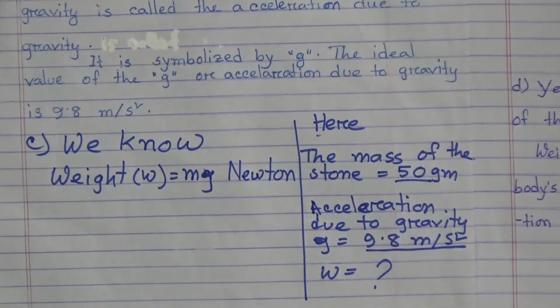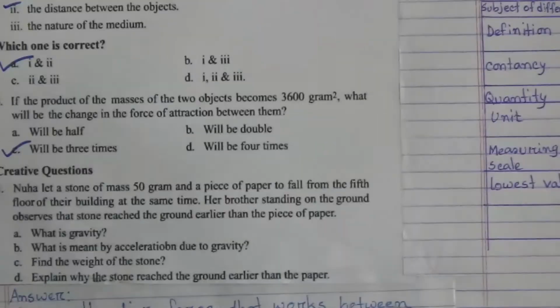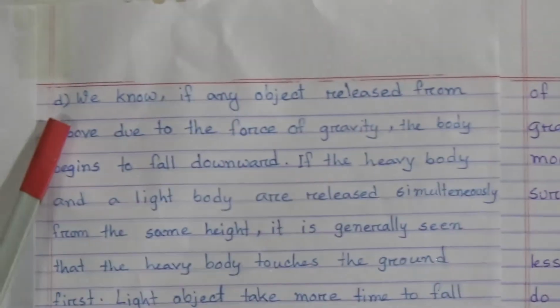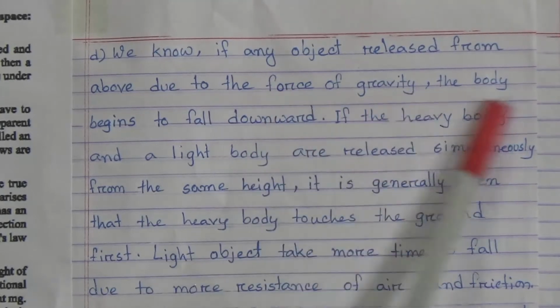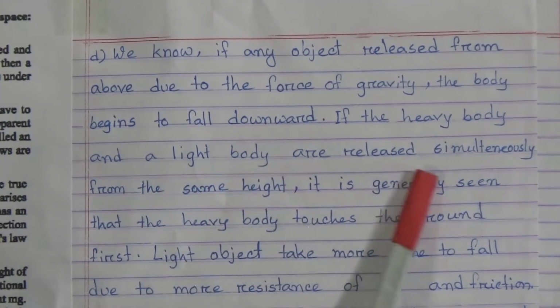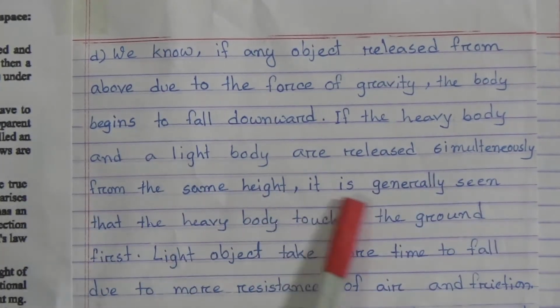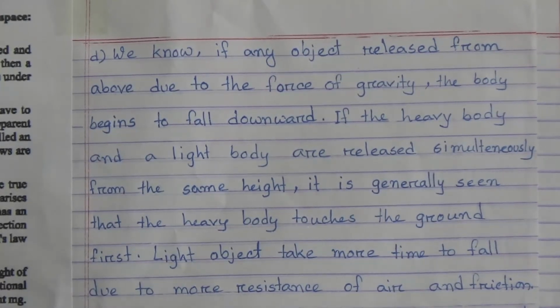Now come to question D. Explain why the stone reaches the ground earlier than the paper. Now come to the answer of D. We know if any object is released from above, due to the force of gravity, the body begins to fall downwards. If a heavy body and a light body are released simultaneously from the same height, it is generally seen that the heavy body touches the ground first. Light objects take more time to fall due to more resistance of air and friction. For this reason, the stone reaches the ground earlier than the paper because of less resistance of air and friction.